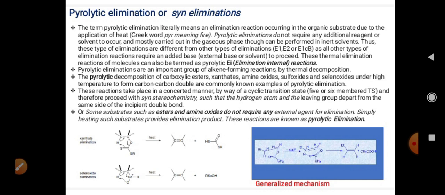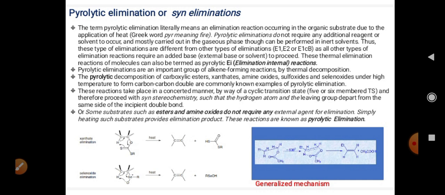During this reaction, both of the leaving groups get removed by breaking of bonds, but while removing these two groups, there is formation of a cyclic transition state. This cyclic transition state may be 5 or 6 membered.